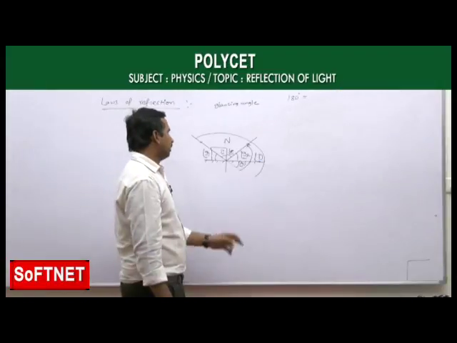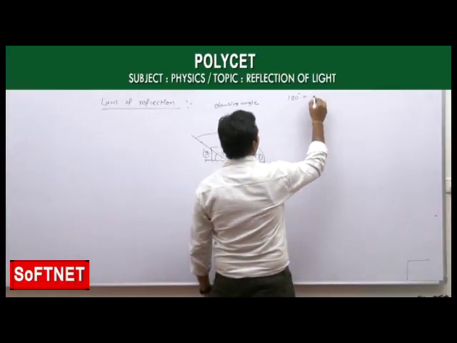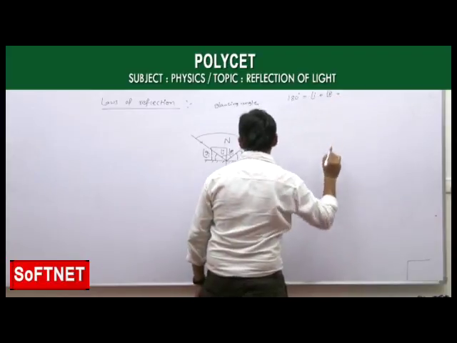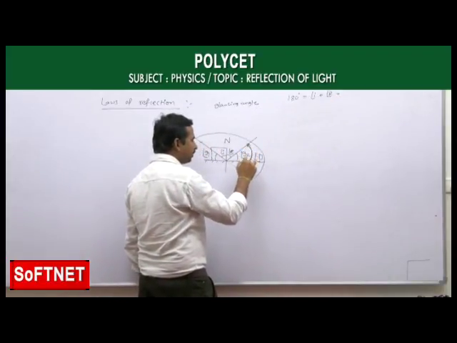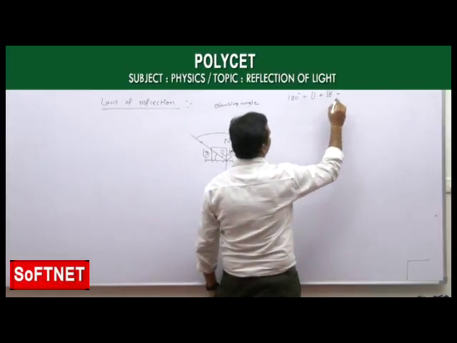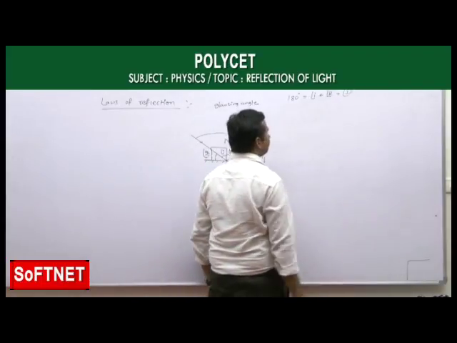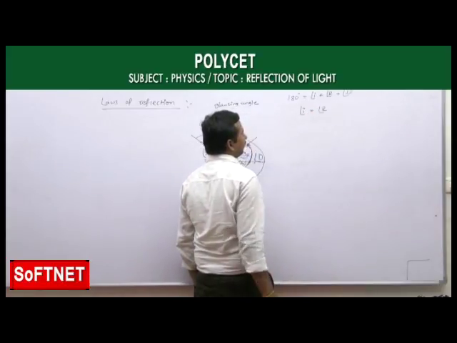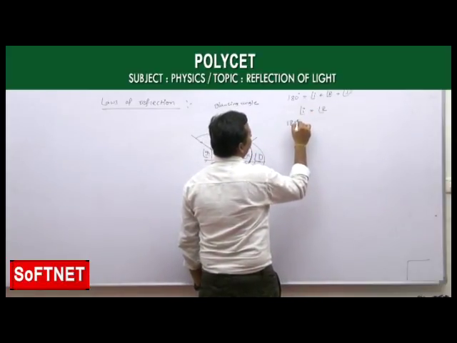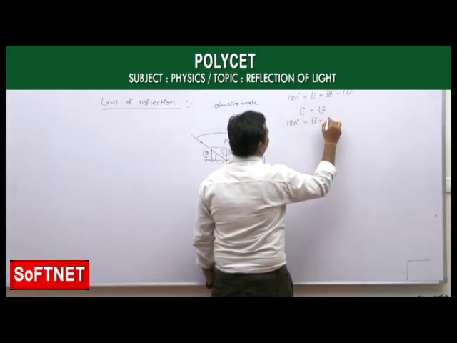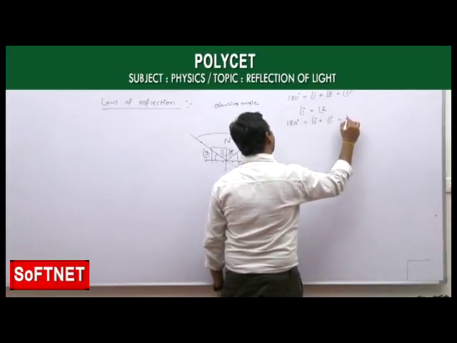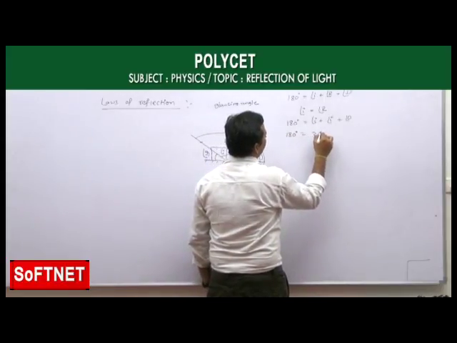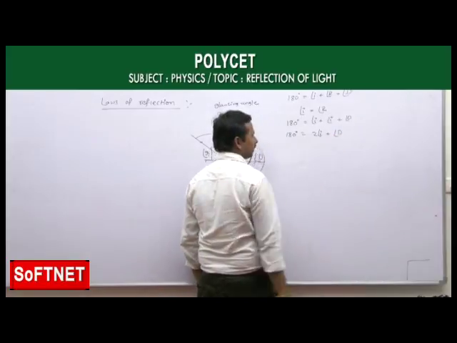In that 180 degrees we have the angle of incidence, the angle of reflection, plus this angle which is GR and GI, that is equal to the angle of deviation D. And we know that the angle of incidence is equal to the angle of reflection. Then 180 degrees is equal to I, the angle of reflection is also I, plus the angle of deviation D. Then 180 degrees is equal to 2I plus the angle of deviation D.